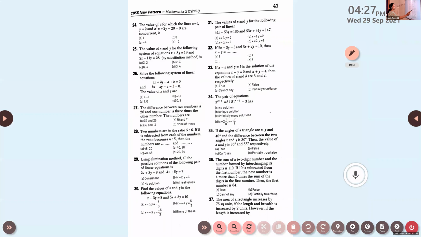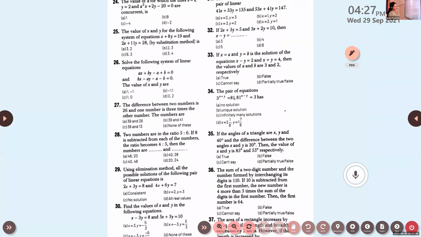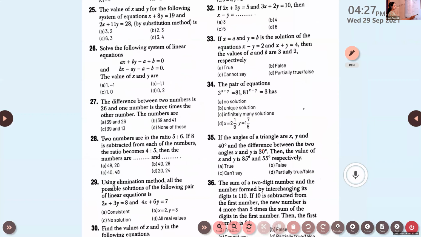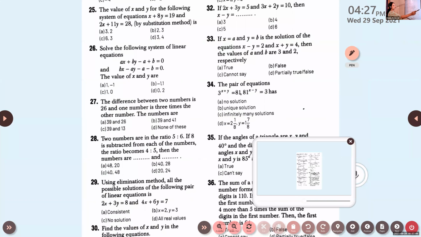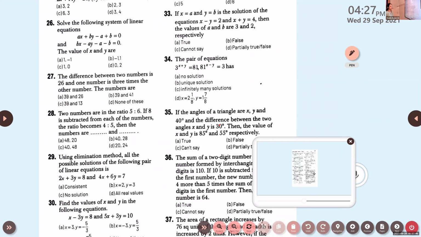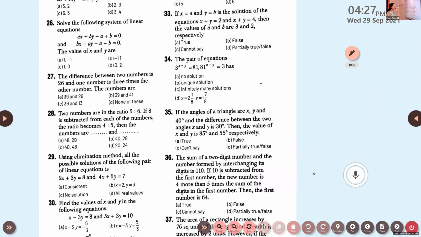Then look at the 35th question. The angles of a triangle are x, y, and 40. And the difference between the angles x and y is 30. The values of x and y are 85 degrees and 55 degrees respectively. Is it true, false, can't say, partially true or false? What will be the answer?